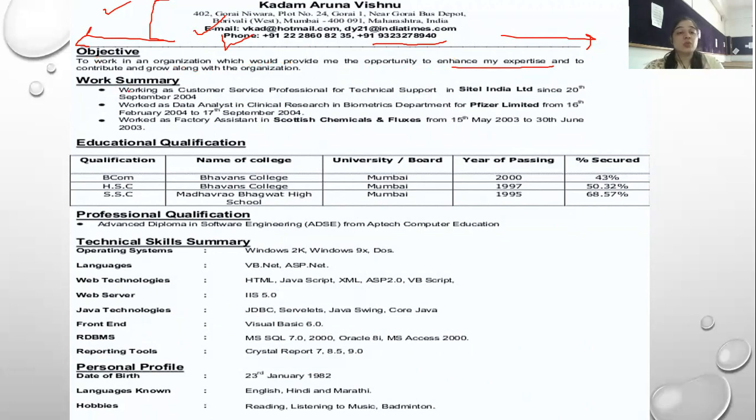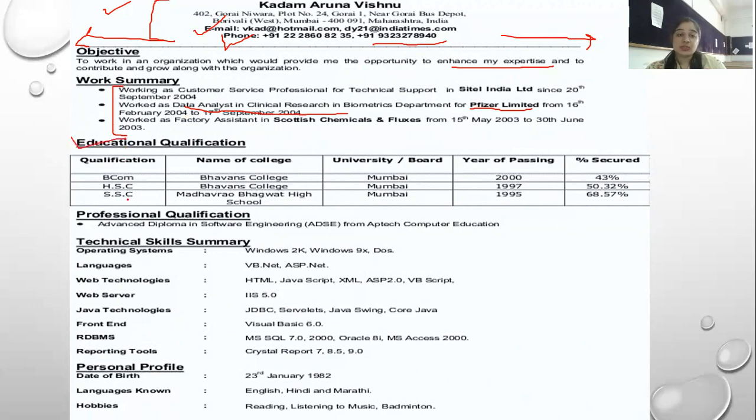Then work summary, what work a person has done. So I'll read one for you. Worked as data analyst in clinical research in the biometric department for Professor Limited from this time to this. So a summary is there: the job position was this, the company is this, the time period is this, right? After that,